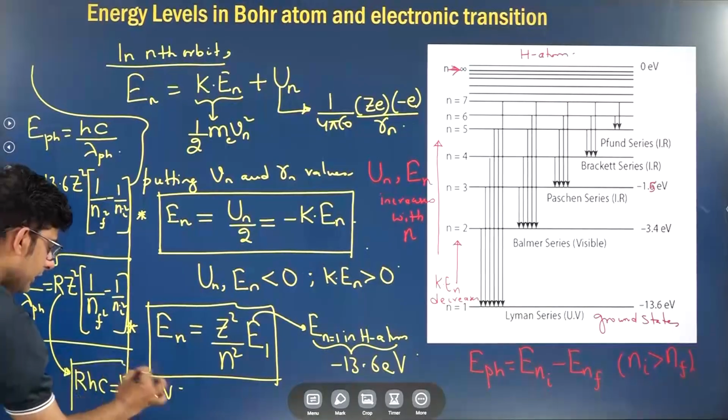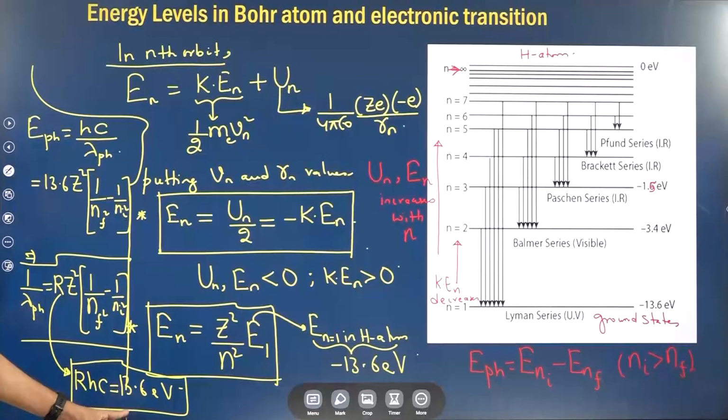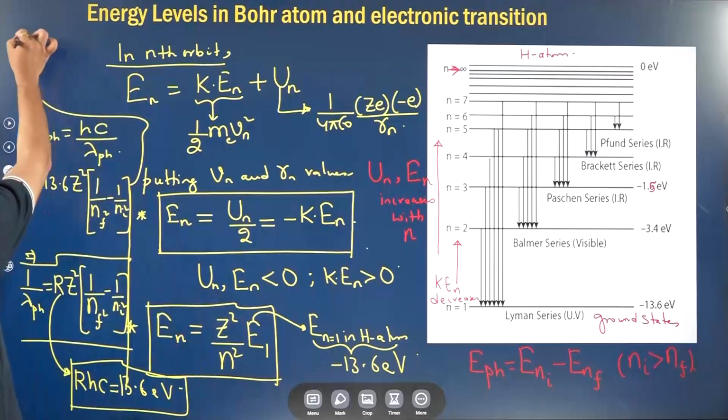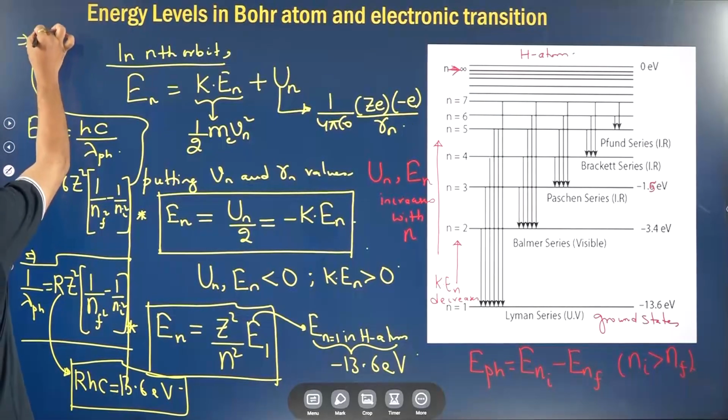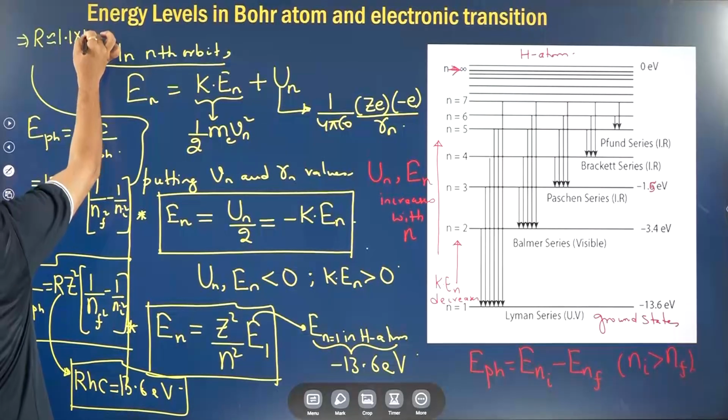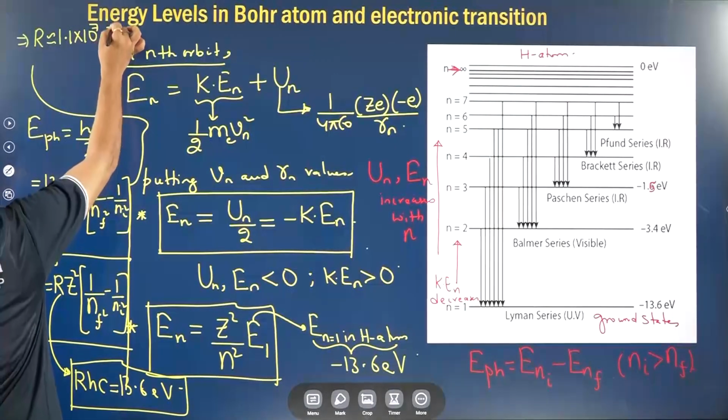Very, very important point: R into h into c is 13.6 electron volt. So the Rydberg's constant R is 13.6 electron volt divided by hc. So when you make suitable approximations, the approximate value of R comes out as 1.1 into 10 to the power 7 meter inverse.